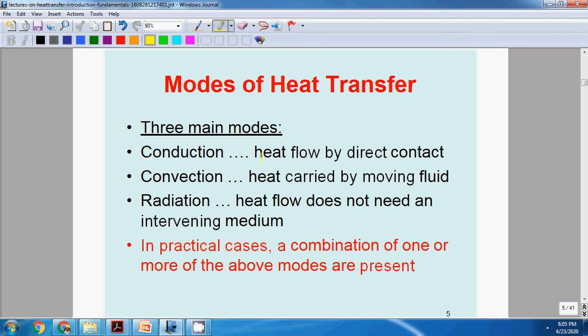In convection heat transfer, a fluid is involved, and there will be bulk motion of the fluid. Radiation heat transfer does not need any intermediate medium for the heat transfer. In practical cases, there will be a combination of one or more modes of heat transfer.